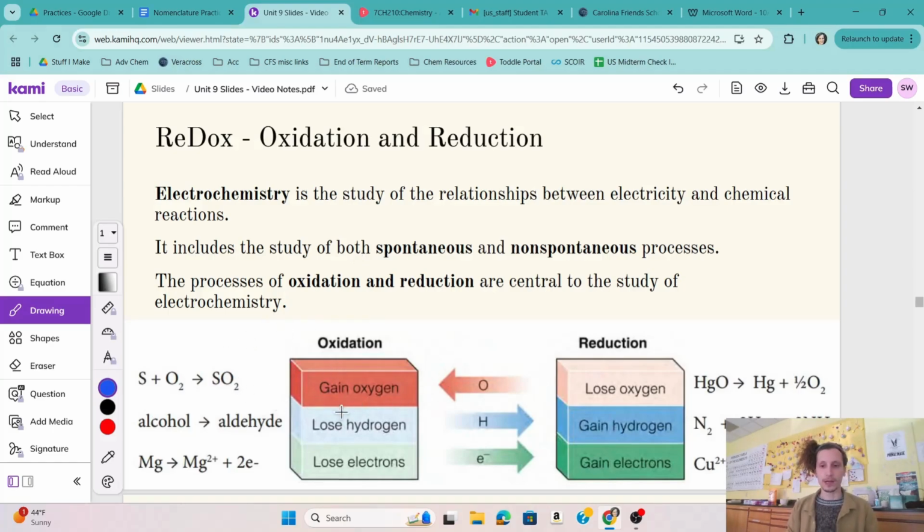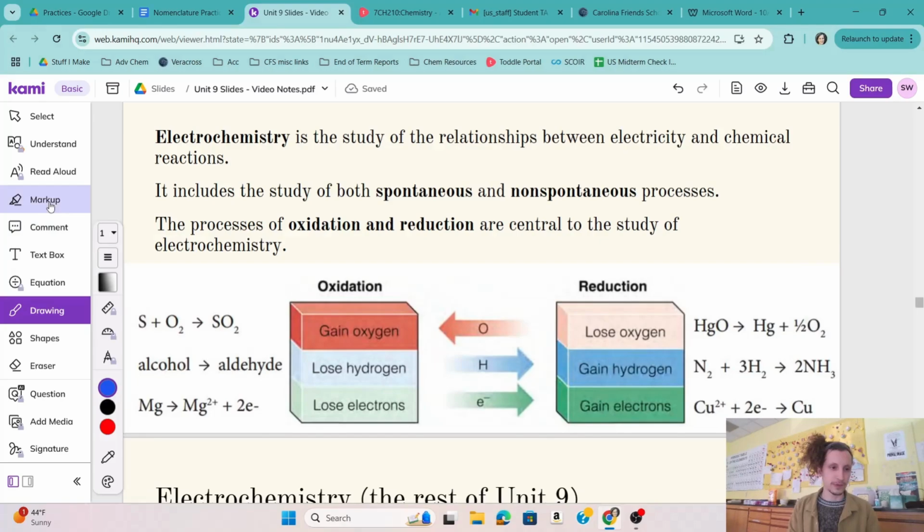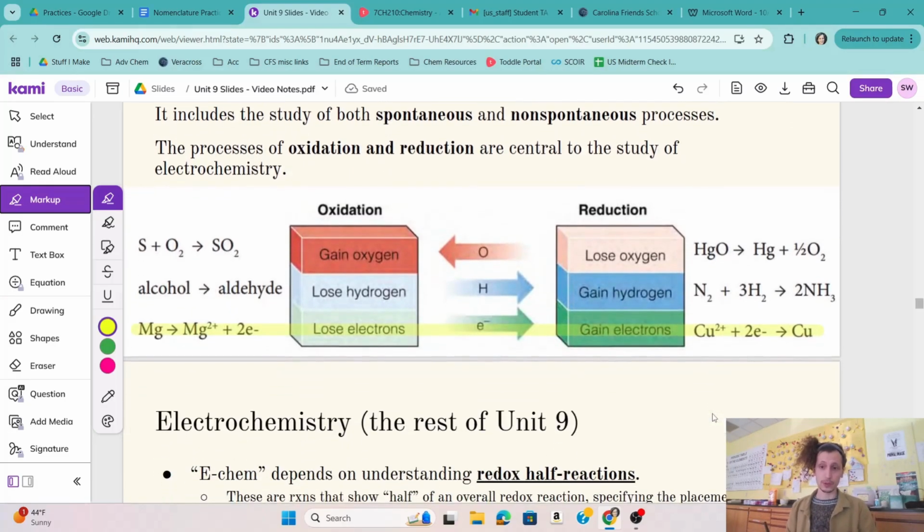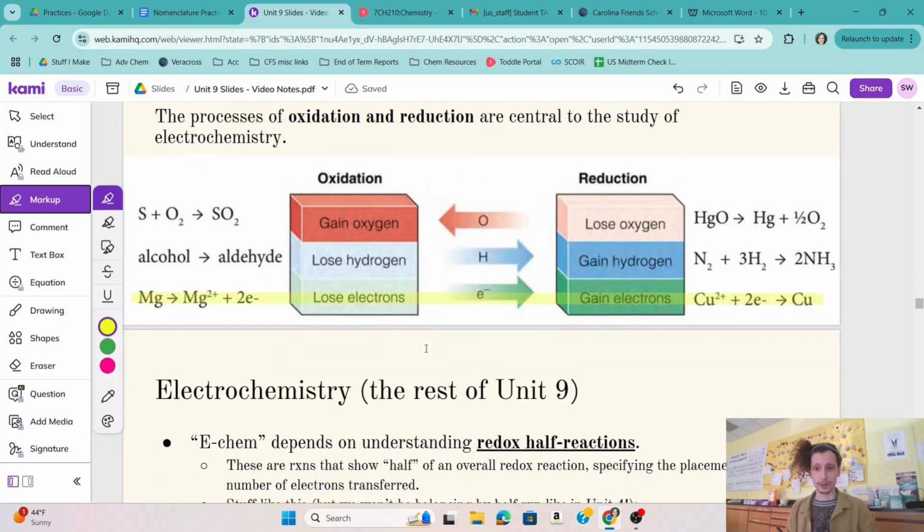So, down here I have some examples of different redox reactions, but really the main kind we looked at when we studied redox was this sort of thing. And these are called half reactions, right? Where I'm just looking at one substance, like the magnesium, that's losing electrons and therefore oxidizing, or this copper 2 plus that is gaining electrons and therefore reducing. Now, when we talk about reducing, we're talking about the oxidation number of the metal going down. When we talk about oxidizing, the oxidation number is going up.